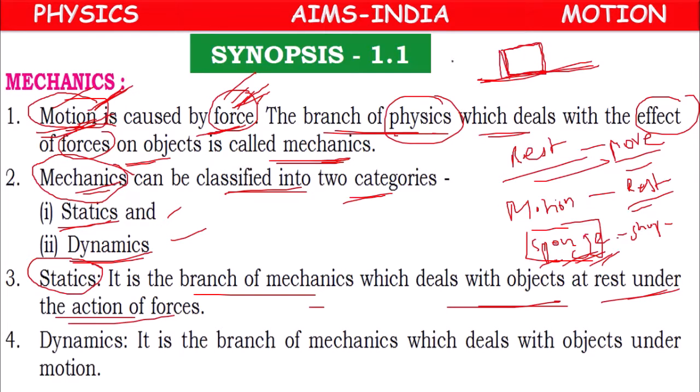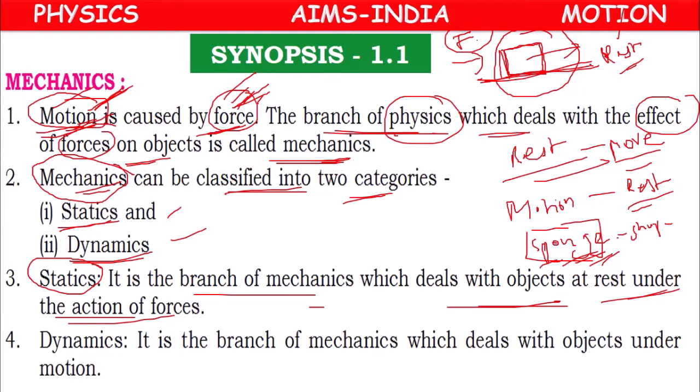You are trying to apply force and you are trying to move it forward. But still it is not moving. It is under rest position only. So you are applying force, but the block is not moving.